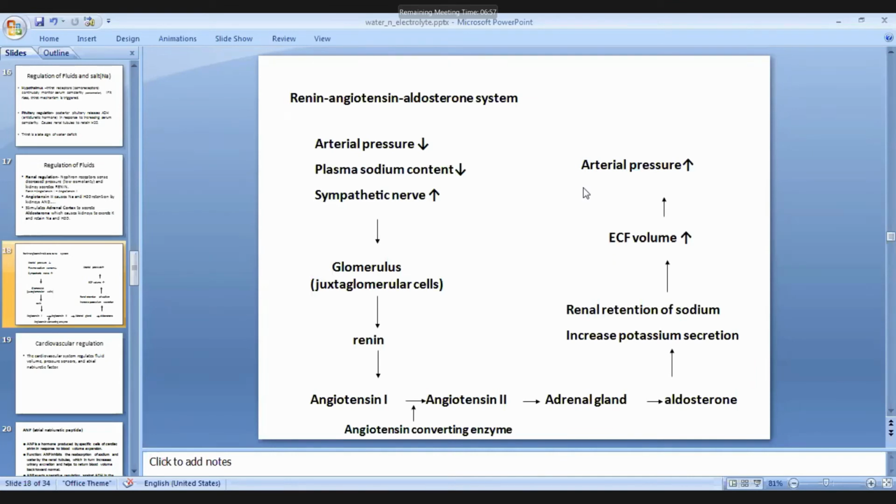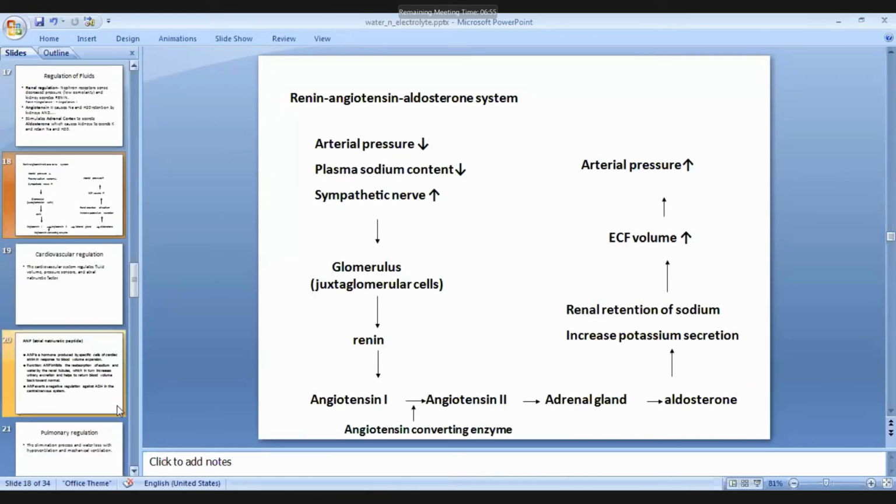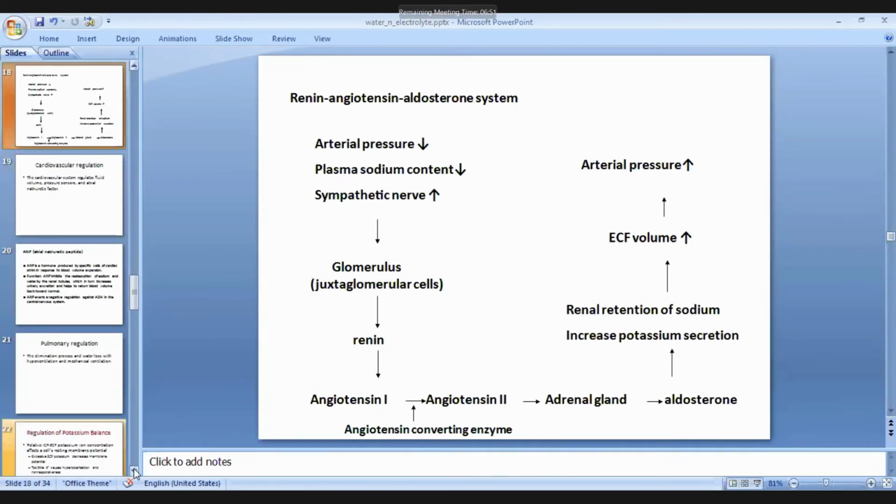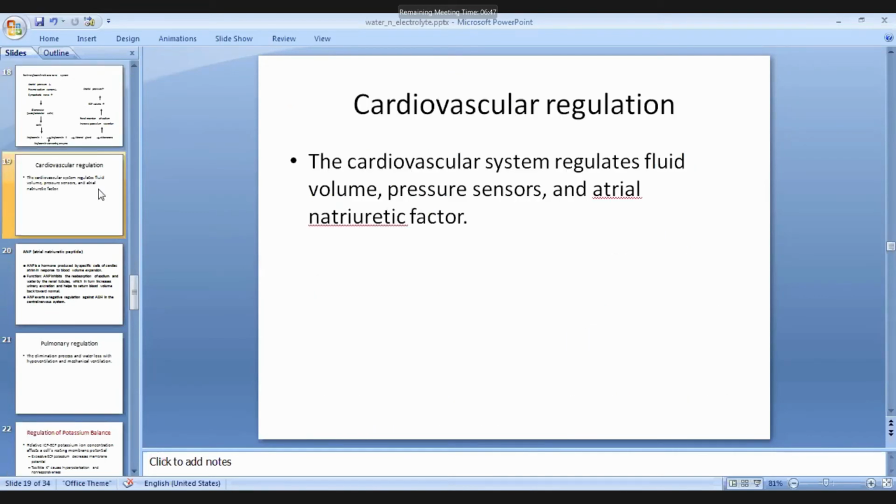We can say that ultimately blood pressure balance is there to keep the fluid constant. Through cardiovascular regulation, it also maintains the fluid volume. A pressure sensor is there, and atrial natriuretic factor, ANP. So about that ANP,